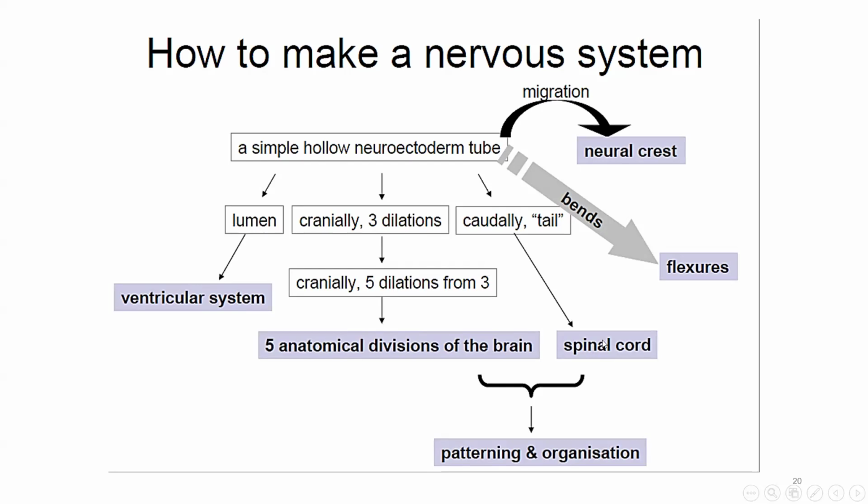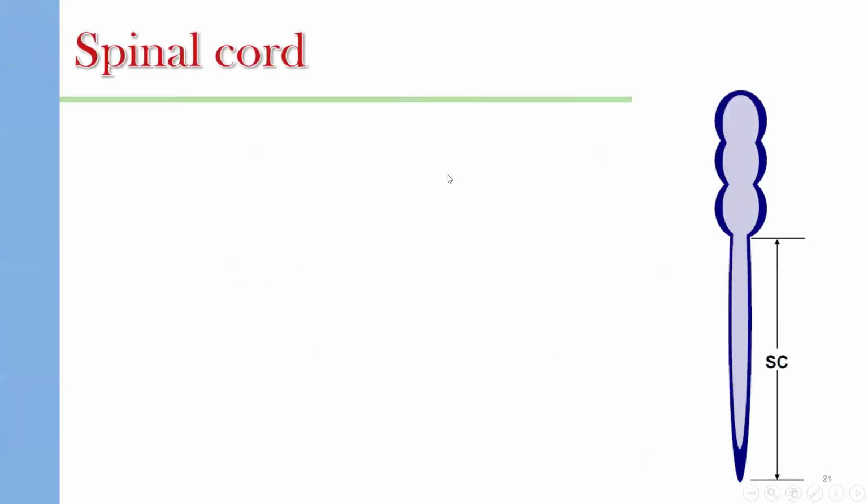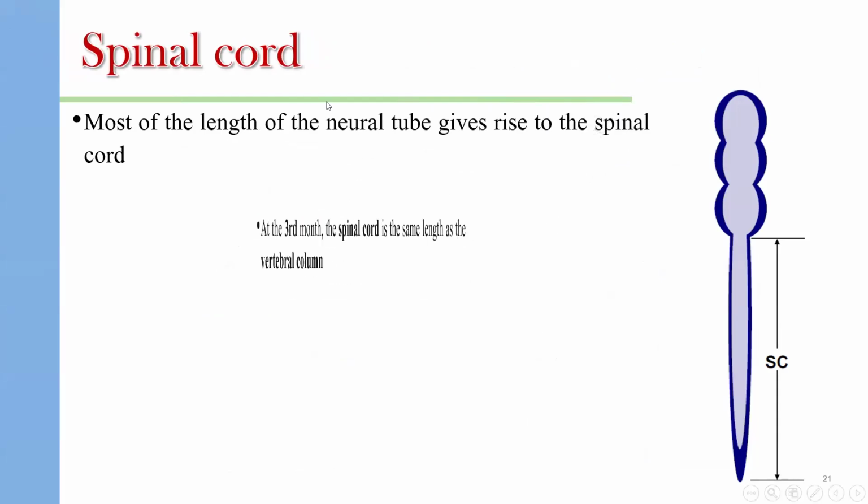Development of the brain and the spinal cord then undergo patterning and organization. The bending of the neural tube will form the flexures. So we will discuss these processes: ventricular system, anatomical divisions of the brain, spinal cord, patterning and organization, neural crest, and flexures. The spinal cord development.